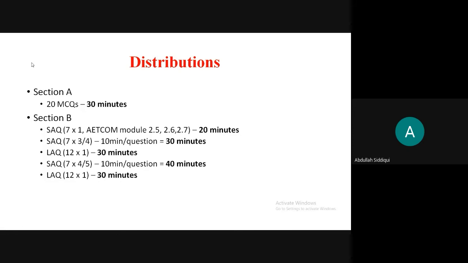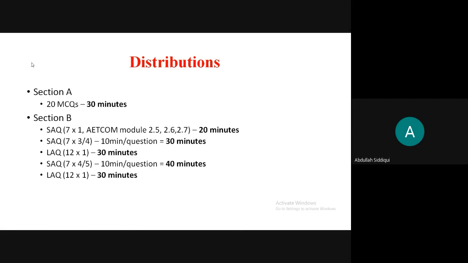For questions, I always do SAQs in a 10-minute per question block. It gives me 30 seconds to get a look over the question and plan how I will attempt it. So I give 10 minutes per question. That gives us SAQs 30 plus 40, 70 minutes. Your EdCom question, I don't know how easy it is. It seems to be easily completed if you know the subject in 20 minutes. So if you know what you are doing, then you will get extra time from there, which you can add in checking or in LAQs.